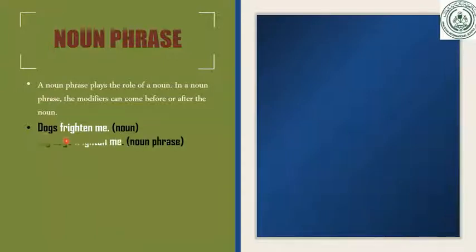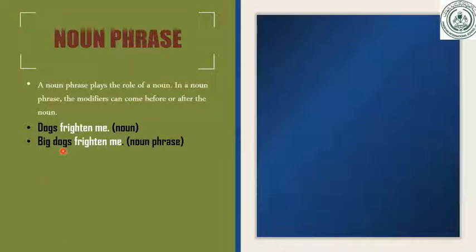Now, what is here? Look, "Big dogs frighten me." What? Big dogs. Now, big is what? Modifier, adjective, and it can be here before or after. Look, before: big dogs frighten me. So this is a noun phrase, big and dogs, because a phrase contains more than one word. The words can be two, three, four, five, or more, but more than one word is called a phrase.